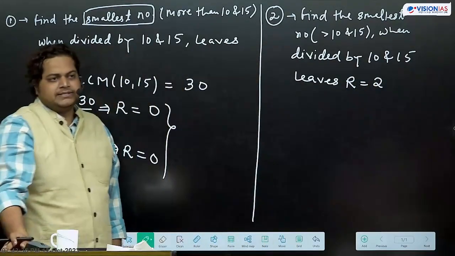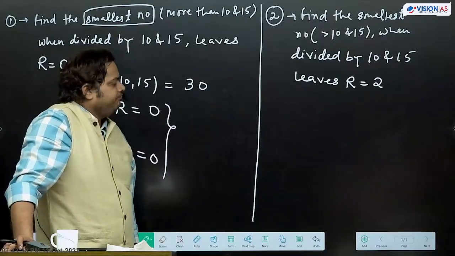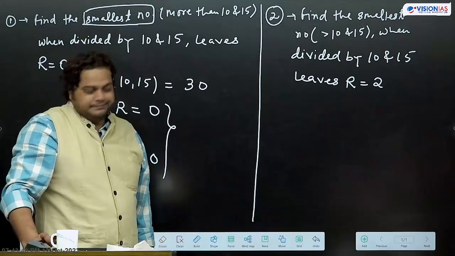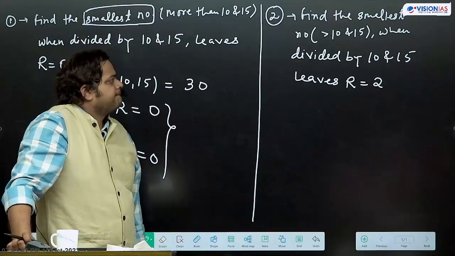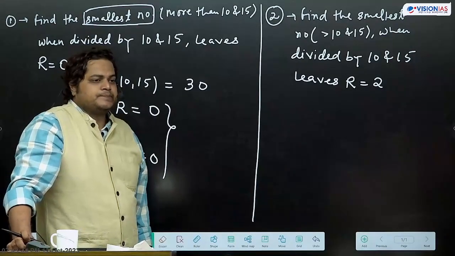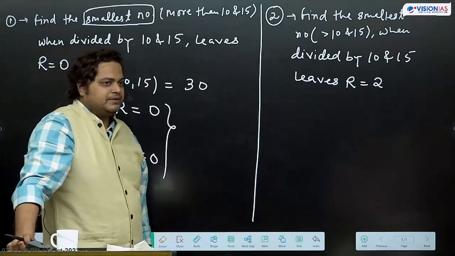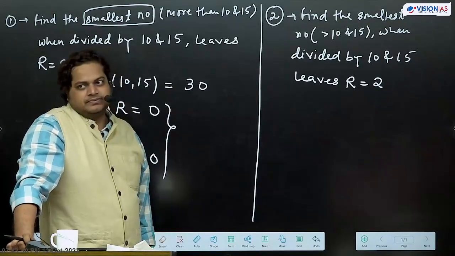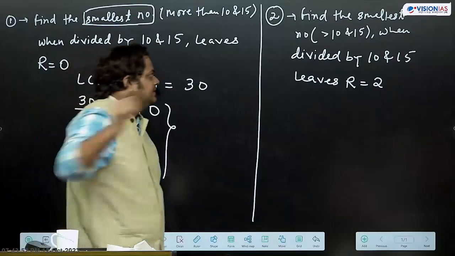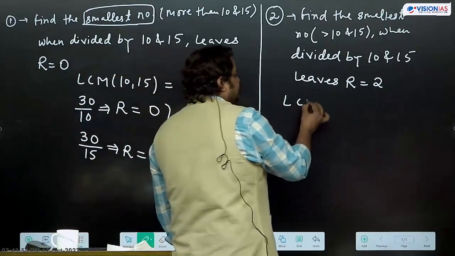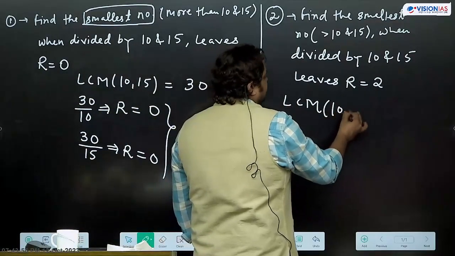What will be the answer? 32. 32 will be the answer. So here also what we can do, we can take the LCM of these numbers 10 and 15.